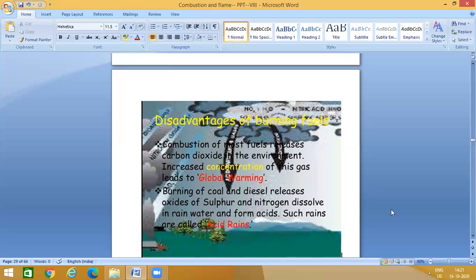The acid rain will come and fall on living organisms, affect them, and cause different types of diseases.